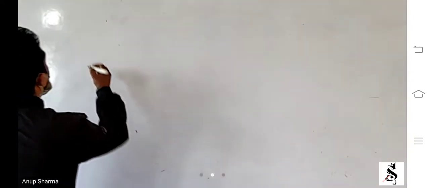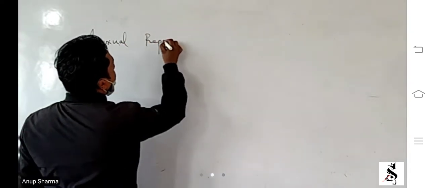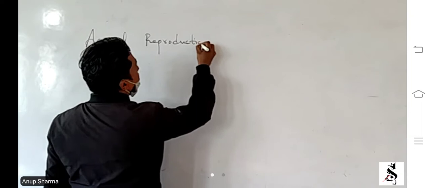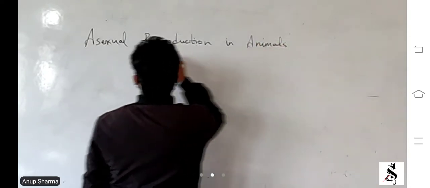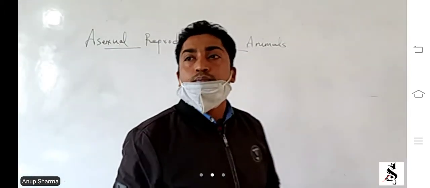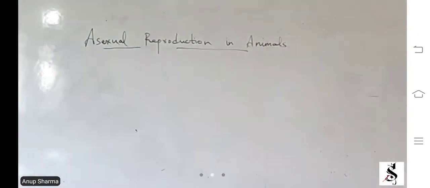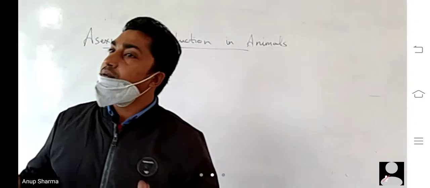Okay, so today we are going to discuss asexual reproduction in animals. In sexual reproduction, we learn that both the parents are responsible for reproduction. Whereas in asexual reproduction, it is not necessary that both the parents are responsible.